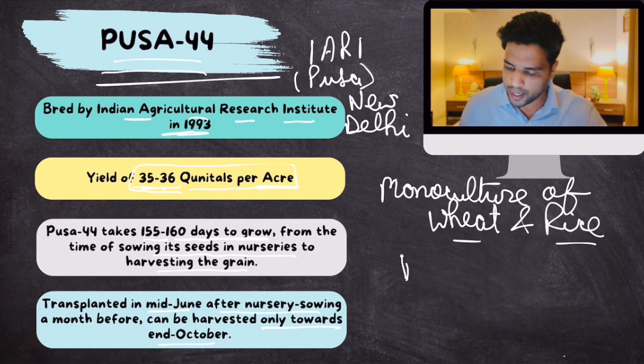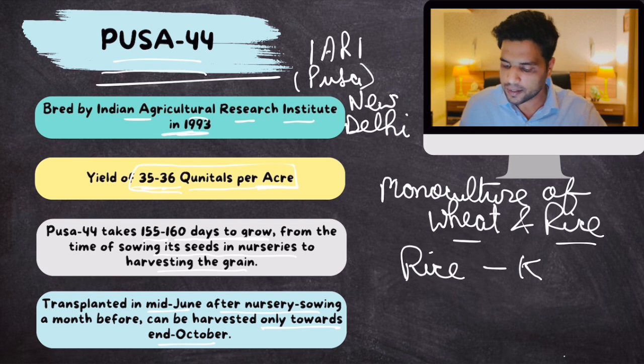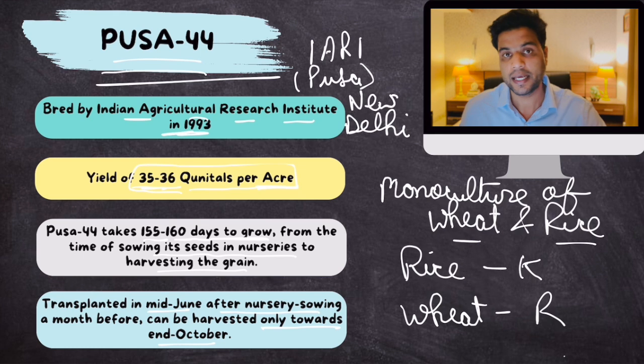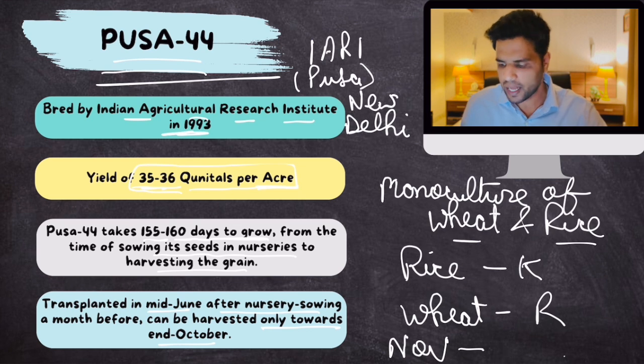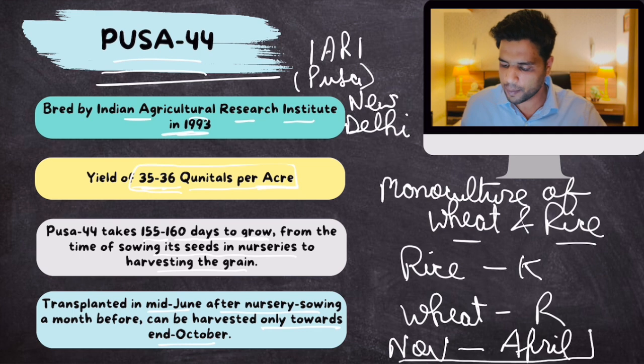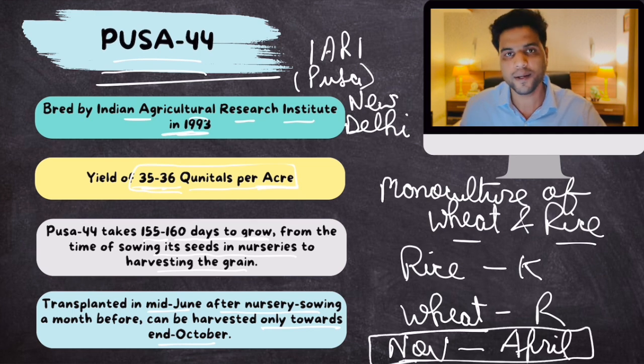They grow rice during the kharif season and they grow wheat during the rabi season. Now, rabi season starts in November. Sowing starts in November and harvesting ends at around the beginning of April.